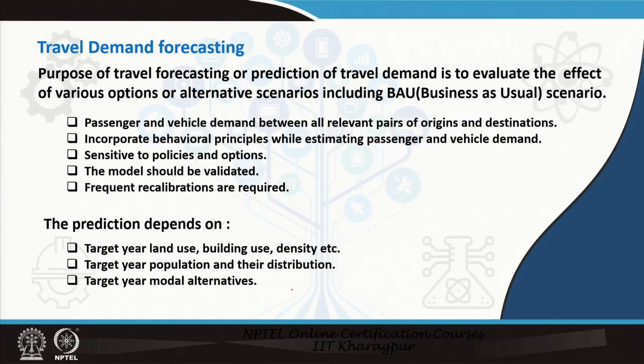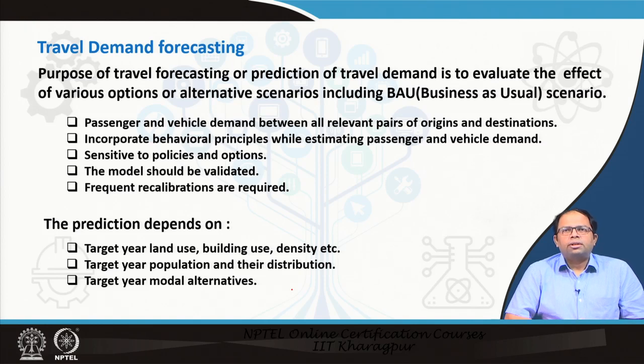So, the purpose of travel demand forecasting, or prediction of travel demand, is to evaluate the effect of various options or alternative scenarios, including the business as usual scenario. That means we need to understand how people take their travel decisions, like what mode they choose, when they travel, where they travel. All these decisions have an outcome which needs to be determined, and it needs to be determined for the business as usual scenario, that everything remaining the same, what kind of travel demand would be happening maybe 5 years down the line or maybe 2 years down the line.